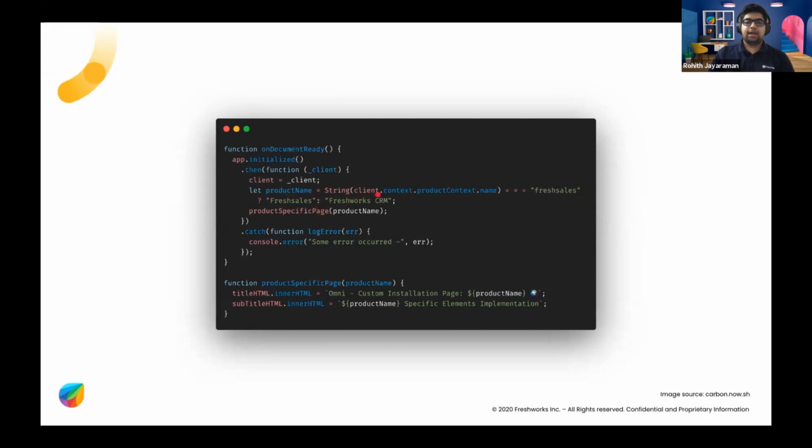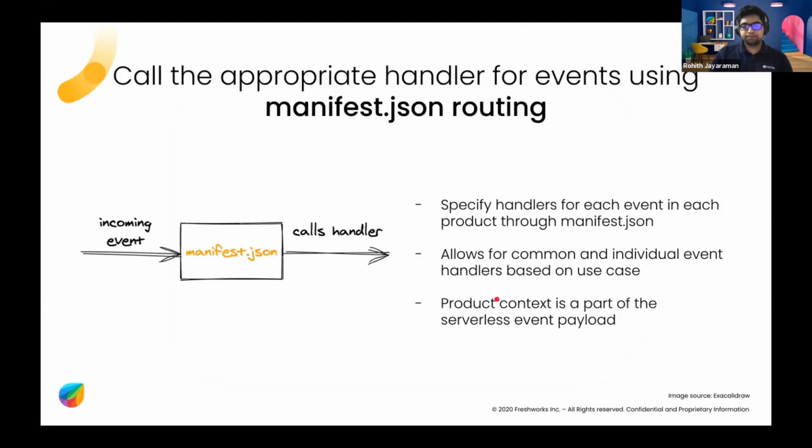So you can get the context like this. You can say client.context.product context. So it's exactly the same as any other, like normally you do client.data.request or whatever it is. So it's exactly the same way, just client.context.product context, and then .name will give you the product name. And based on that, you can decide what you need to do. And with that information, you can choose to render a customized experience to the user. So you can say, this is the custom installation page for Freshsales or Freshworks CRM based on wherever they are.